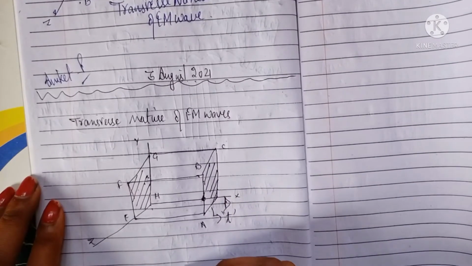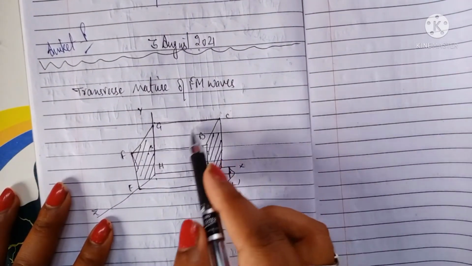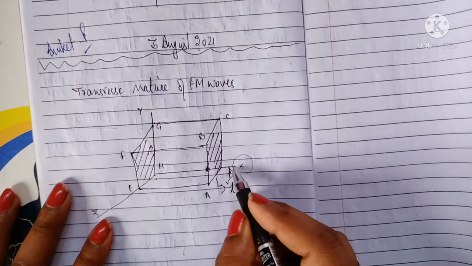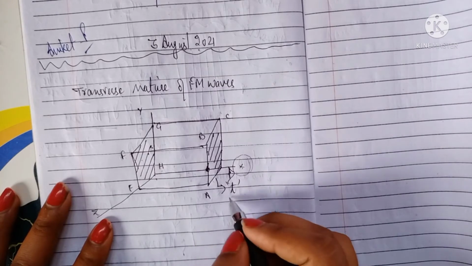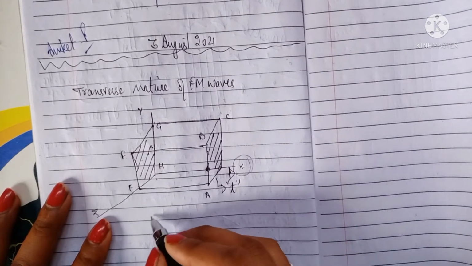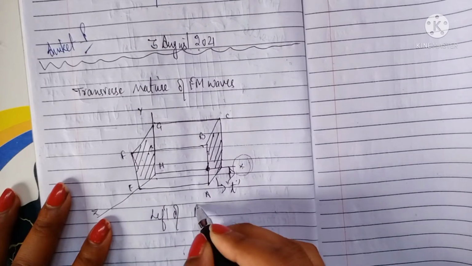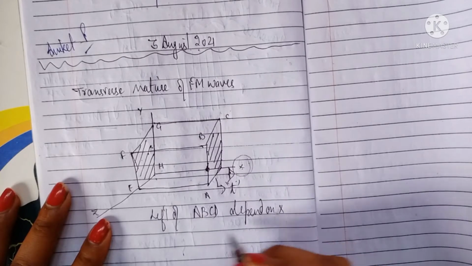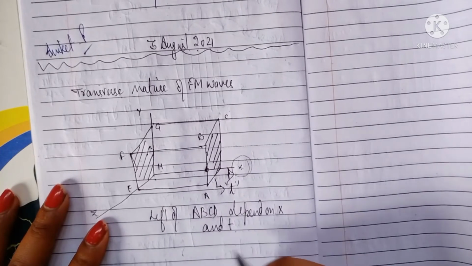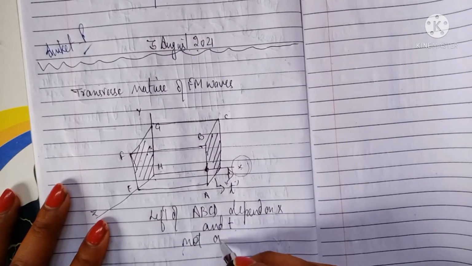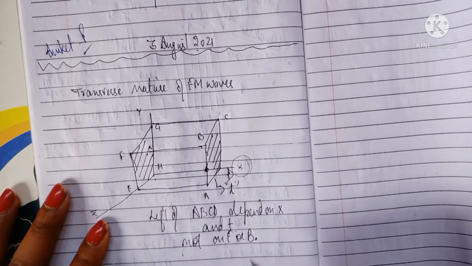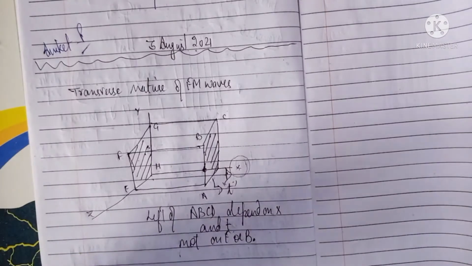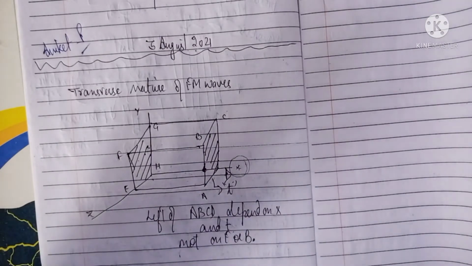Now what you have to remember is that this wave front depends on two factors: first, the direction of propagation of the wave, and another one is the time. So the left of the wave front ABCD depends on two factors. What are those two factors? That is x and t. x is the position and t is the time, but not on the electric or magnetic field. You have to remember this thing. They are not going to depend on the electric or magnetic field. They depend on the position as well as the time.